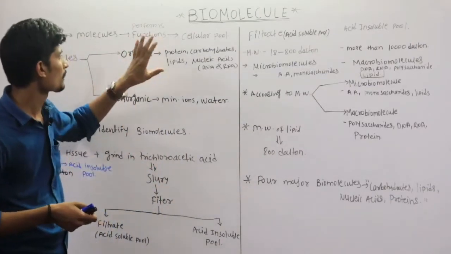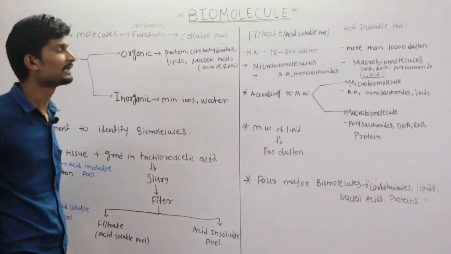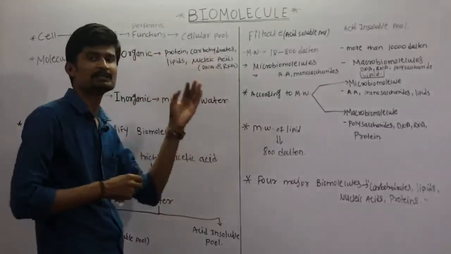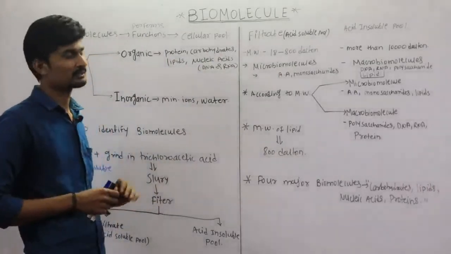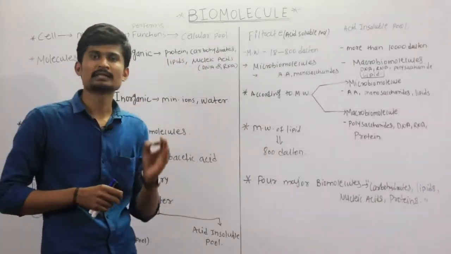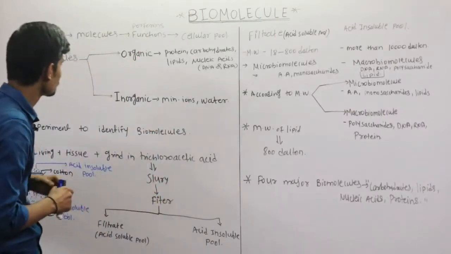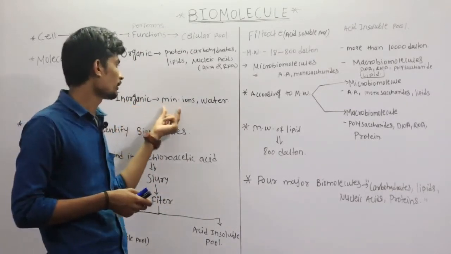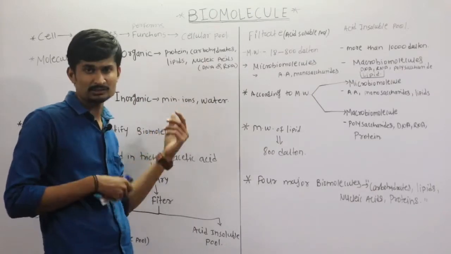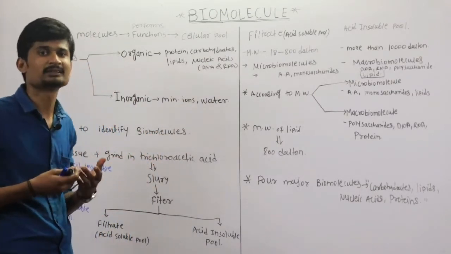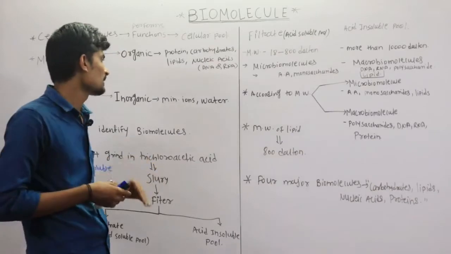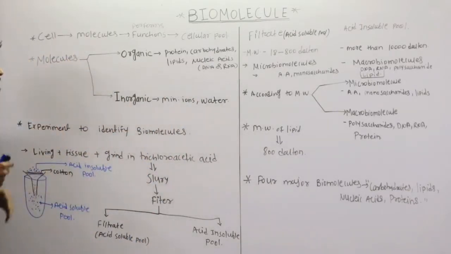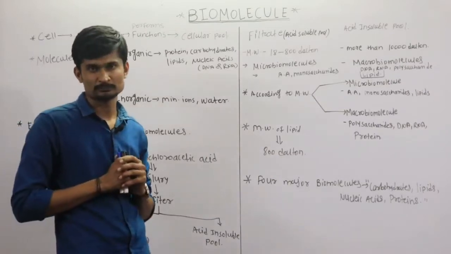So all these four are organic molecules present in the cells: protein, carbohydrates, lipids and nucleic acids. Nucleic acids are of two types, DNA and RNA. Then the next one is inorganic molecules. Inorganic molecules include mineral ions, sodium, potassium, calcium, chlorides, these are the ions, and water, H2O. These are the inorganic molecules present in the cells.